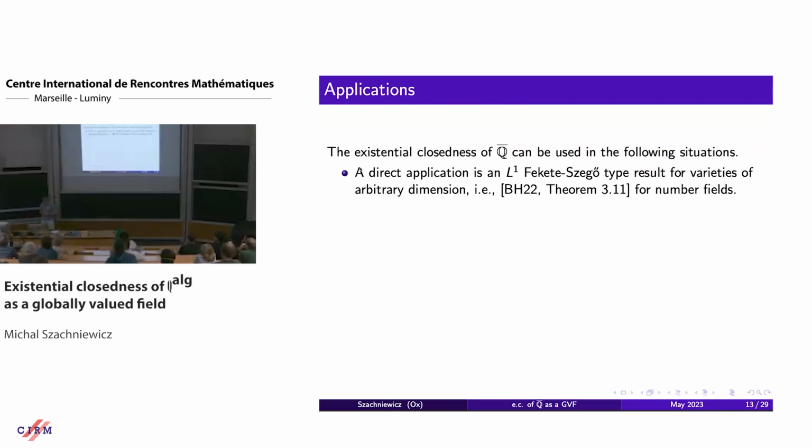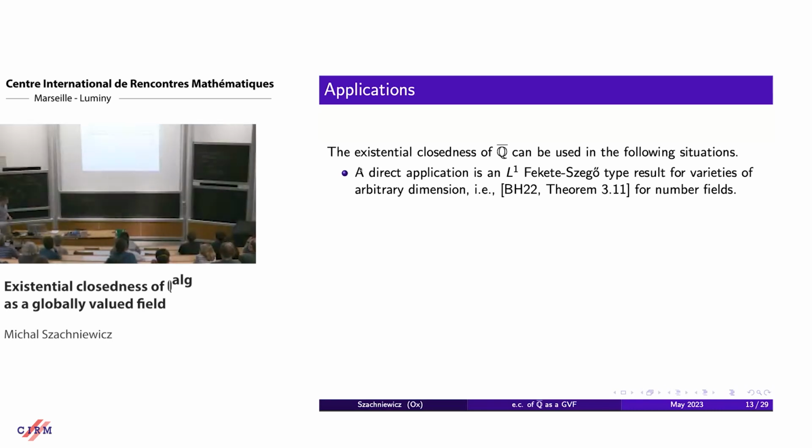Okay, so before getting to the proof, let me say something about applications. So first of all, a direct application, one can get out of it an L1 Fekete-Szego type result for varieties of arbitrary dimension. So I believe Udi was mentioning this yesterday. And so maybe let me say a few words about the standard Fekete-Szego.